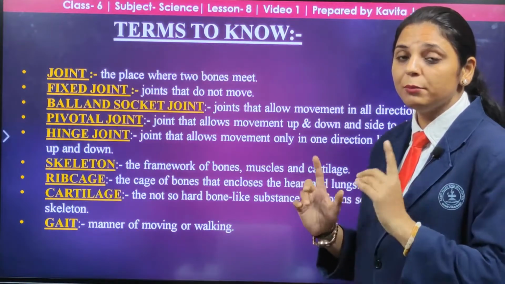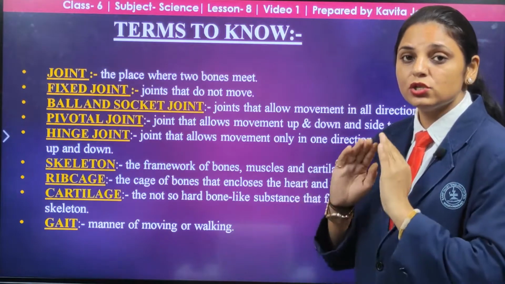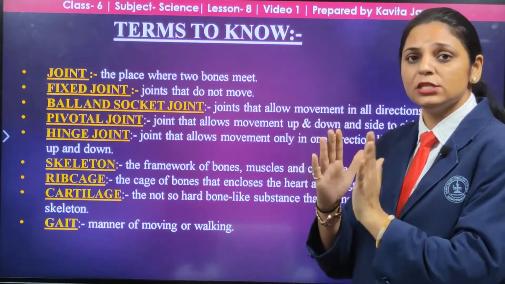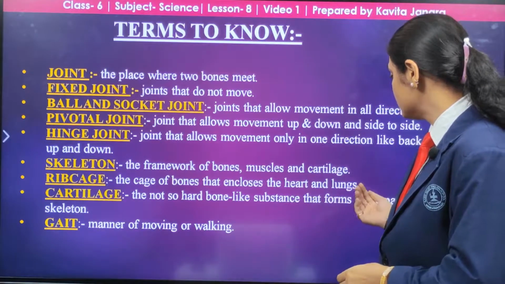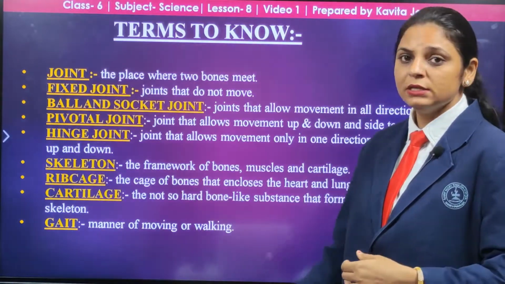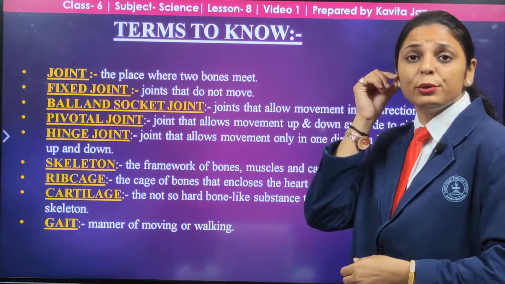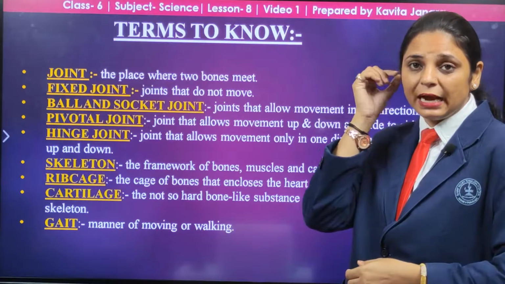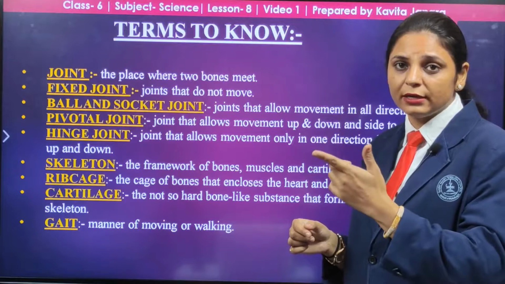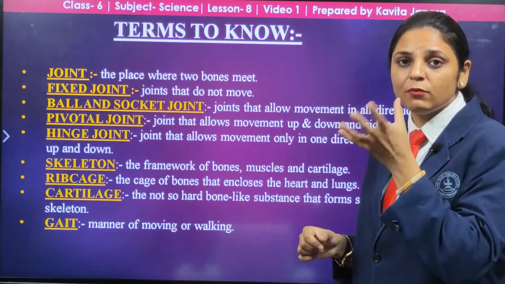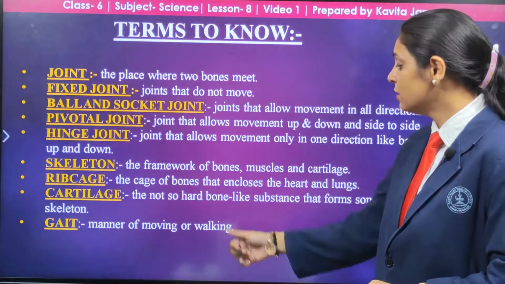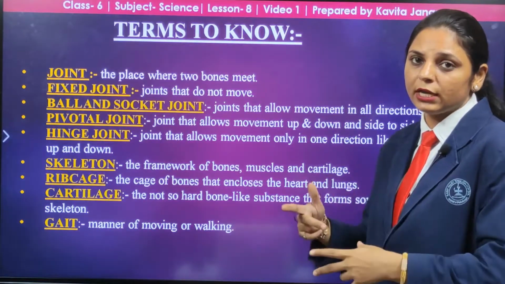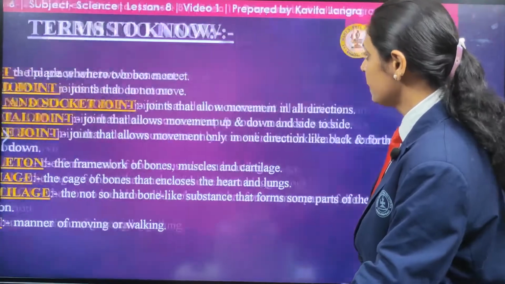Next is the cartilages, the not so hard bones. They are not so hard, that should be noted, the hardness is not like that of the bones. They are known as cartilage, the substance that forms some part of the skeleton. As you can see, the ear is a cartilage part, and the nose is also cartilage, not a bone but somewhat hard like it. Next, the gait. This term means the manner of moving or walking.